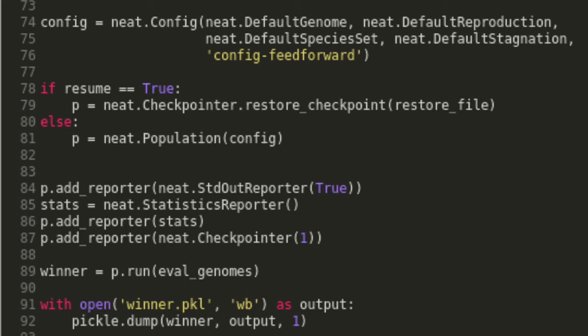We exit the eval_genomes function and finish off by setting up our config feedforward, printing out some stats to see how Sonic is doing, and saving the winning Sonic into a pickle file. And that's all there is to it. You can start training Sonic, and as generations go by, we'll create a super Sonic that can beat the level.